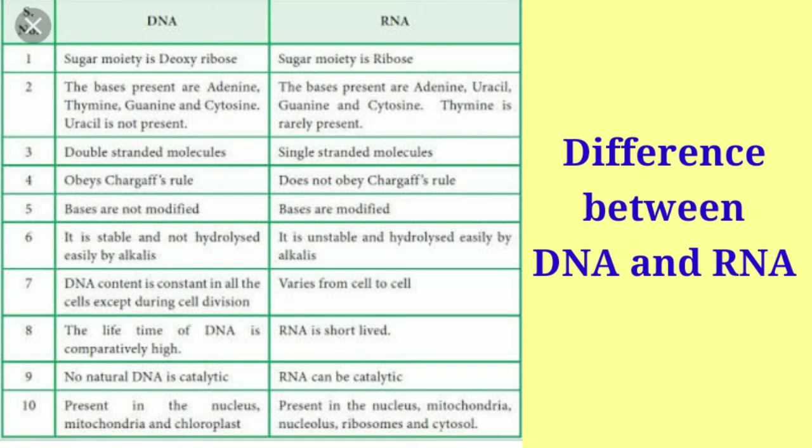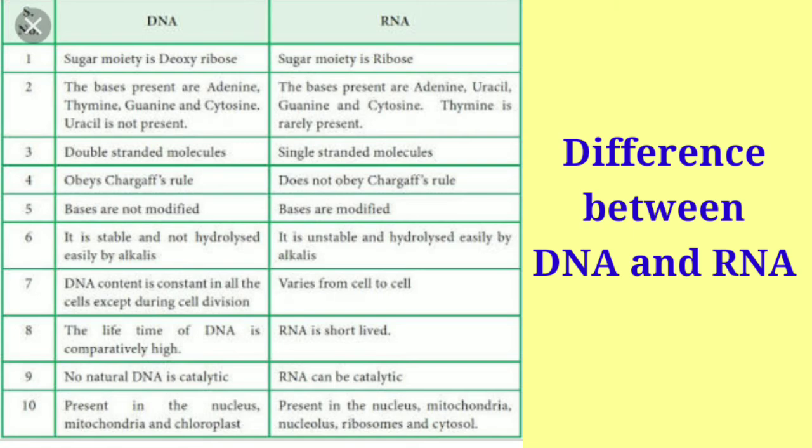Then the structure of the DNA, that is the double helical structure. So here it is written as a double stranded structure, where it forms base pairing. And in the case of RNA, that is a single stranded structure. So that is only a single strand.